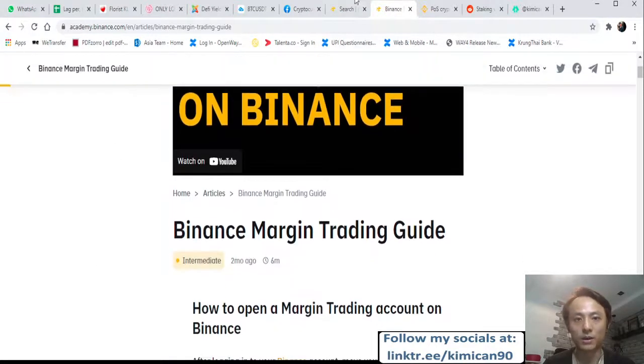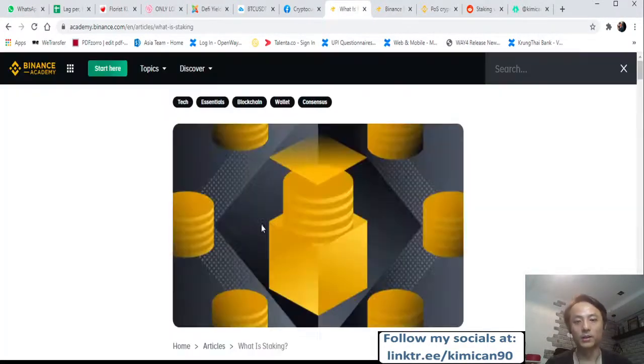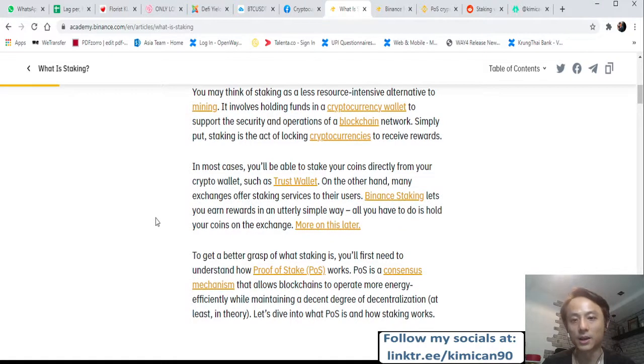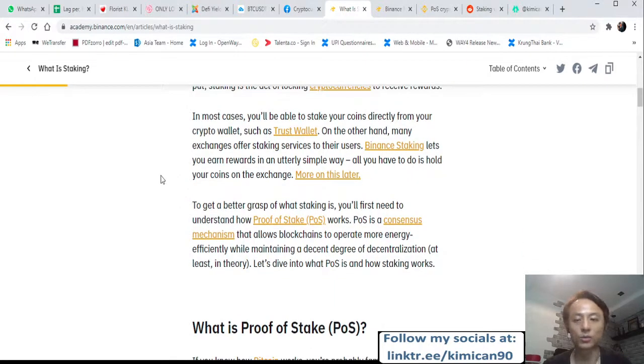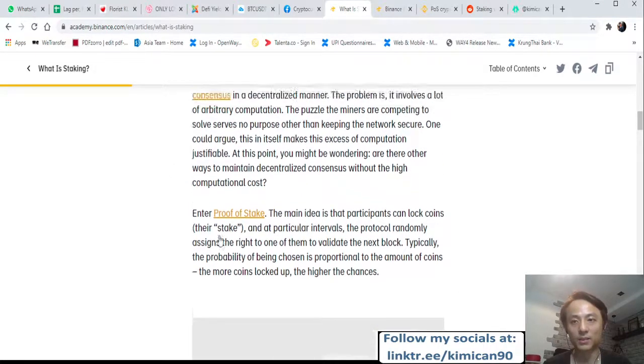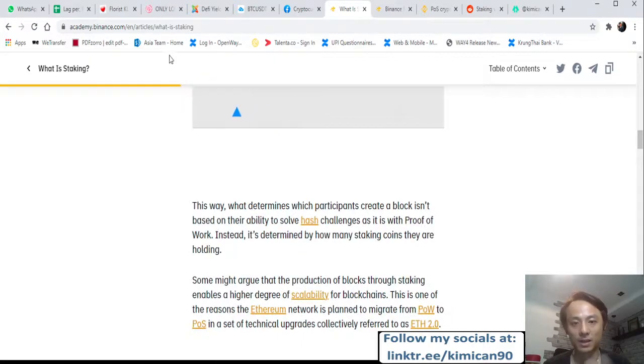Okay, give me a second. Yeah, okay, staking. Just go through shortly. Staking is basically how you can put your cryptocurrency that you have already purchased inside your Binance spot wallet, and from there you can put it into the system through staking, Binance staking. With staking, you can earn rewards, in terms of interest, like how you put money into the bank. So they will give you some rewards for staking. No need to go into too much detail here, but if you want to check, you can just read here from the academy.